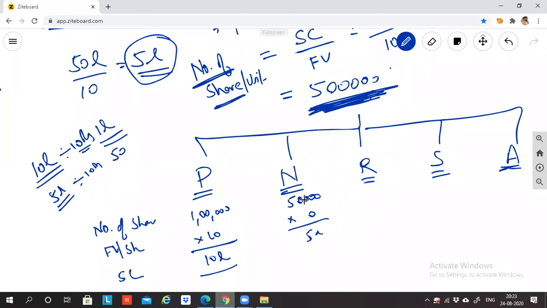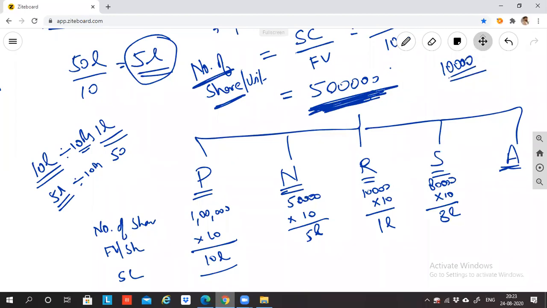So capital invested by Nandini is 5 lakh rupees. Roshni has got a little less amount. She's like, sir, I can only buy 10,000 shares. She would have calculated that each share is 10 rupees, so 10,000 into 10 is 1 lakh rupees. She's like, sir, I have only 1 lakh rupees, so I'll invest only 1 lakh. Now Sayukta says, sir, I want 80,000 shares. Each share is 10 rupees, so 80,000 into 10 is 8 lakh rupees. So she's paying 8 lakh.